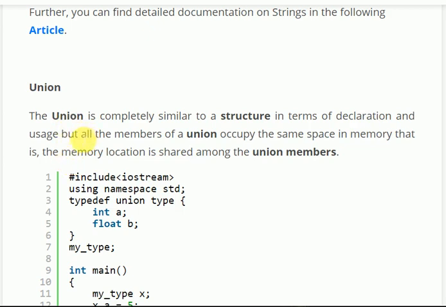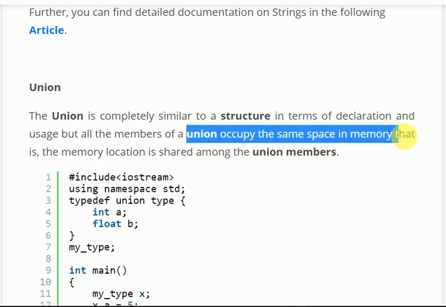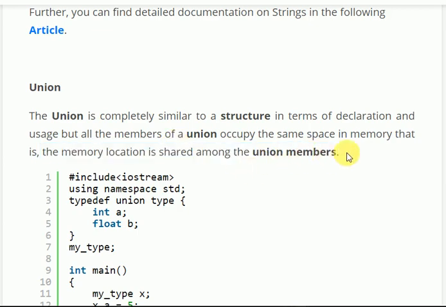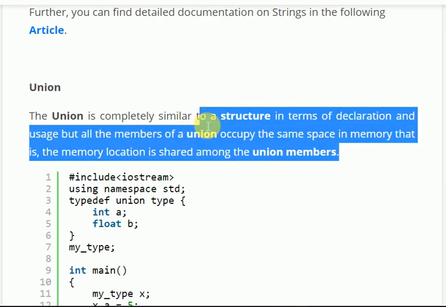That is, the memory location is shared among the union members. But in a structure, we have different memory locations for different variables.